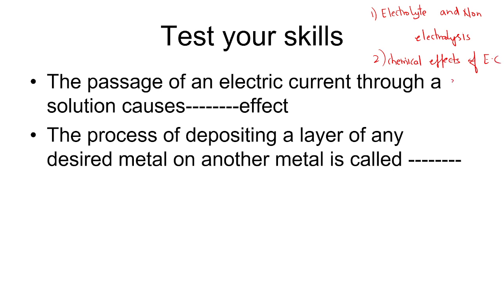We have learned about the process of electrolysis in detail, and we have learned about some of the applications of this chemical effect of electric current, that is electroplating.